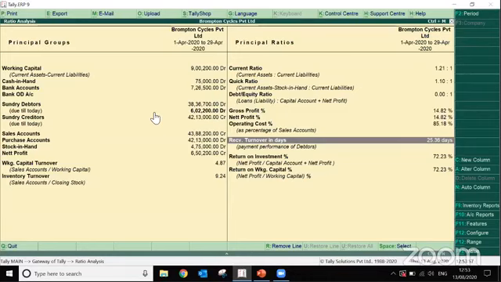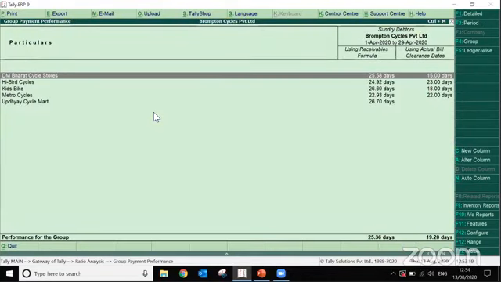So now just press enter. Now you can see the party-wise payment performance. Like you can see 2 columns. One is using receivable formulas, which is called DSO, daily sales outstanding. It is also called days sales outstanding. And the second column is using actual bill clearance dates.